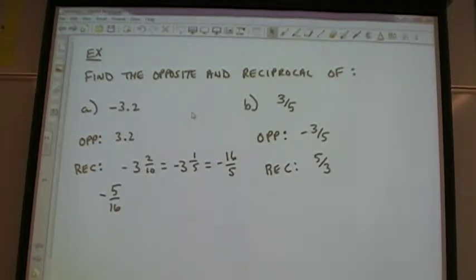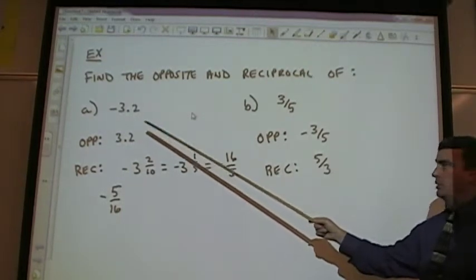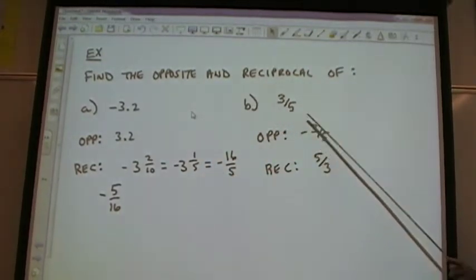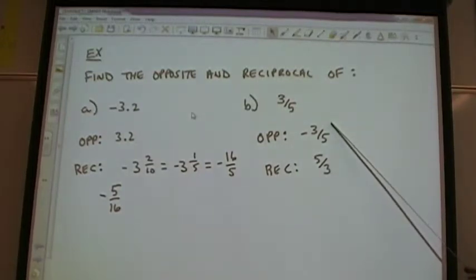Looking at this example, find the opposite and reciprocal of those two numbers: negative 3.2 and 3/5. Opposite is pretty simple. You just change the sign. So the opposite of negative 3.2 is 3.2. The opposite of 3/5 is negative 3/5. Okay.